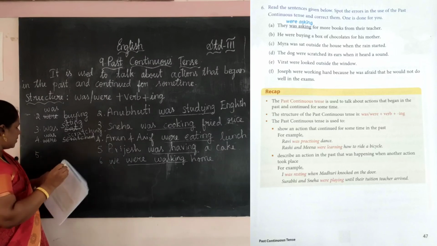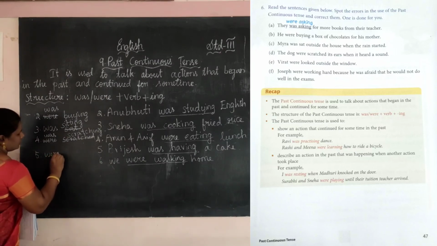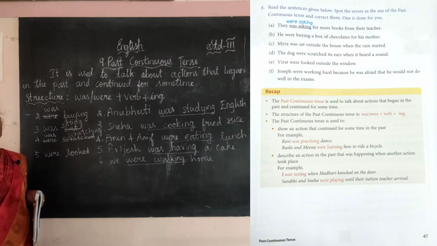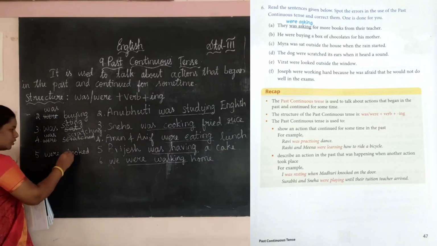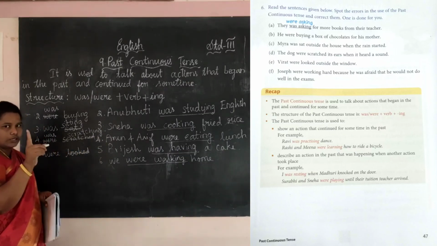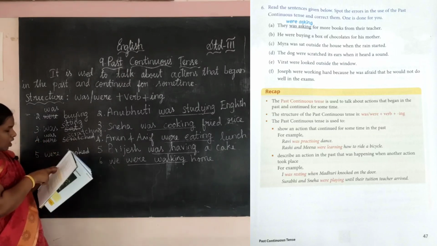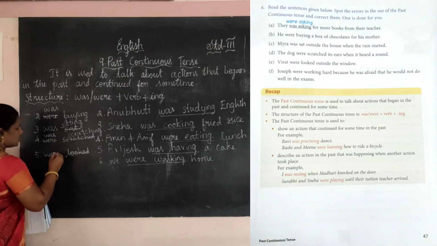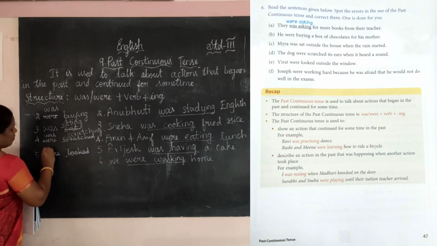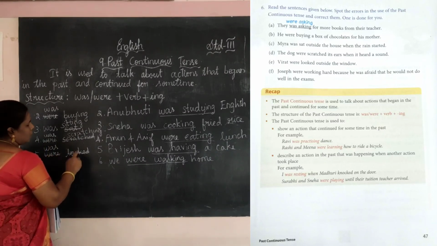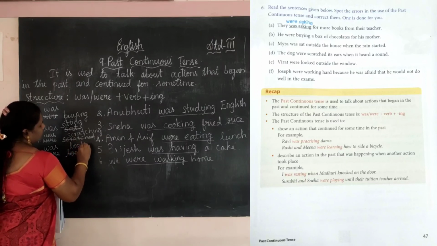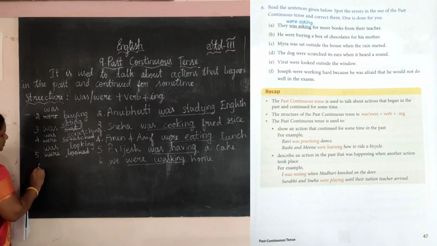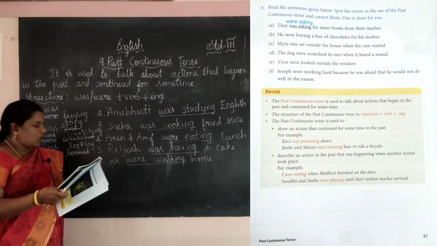Virat were looked. See, were looked. Looked is the past tense, so it does not come. How many members? Virat means singular, so it is also wrong. Then how do we change? Was. Then look is looking. Was looking.